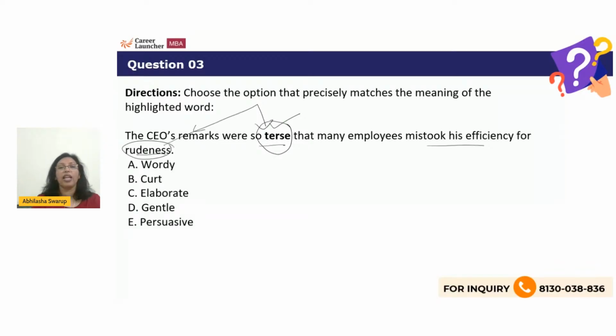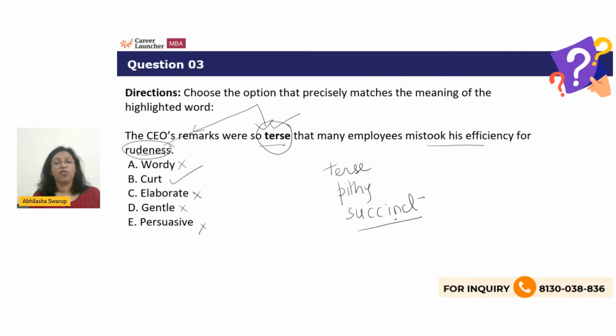Which word will align with rudeness? The correct answer will be curt, because if you are looking at rudeness, then wordy, which means elaborate, won't work. Again, elaborate or gentle or persuasive will not work. Remember, the word terse means someone who speaks less. So is pithy or succinct, or somebody who says very few words. And that's why curt would be a very good synonym here.